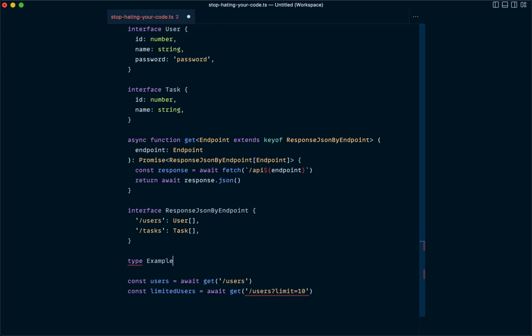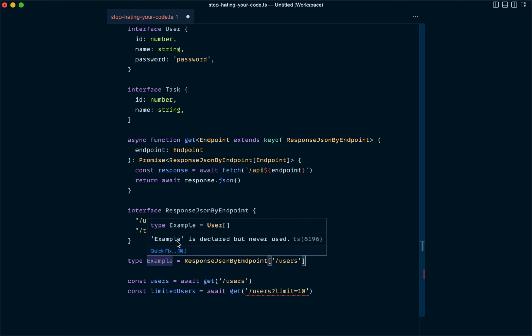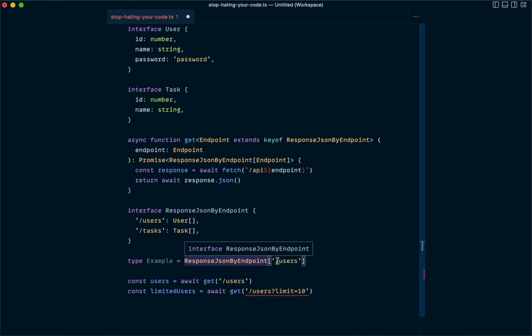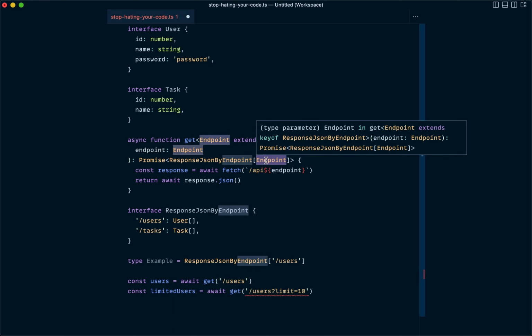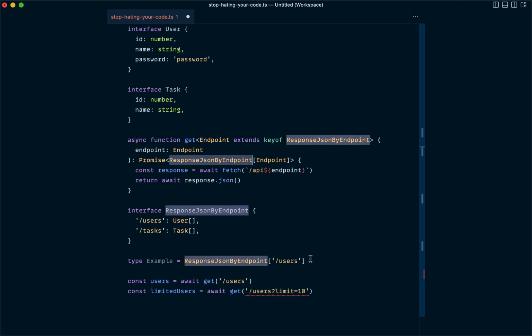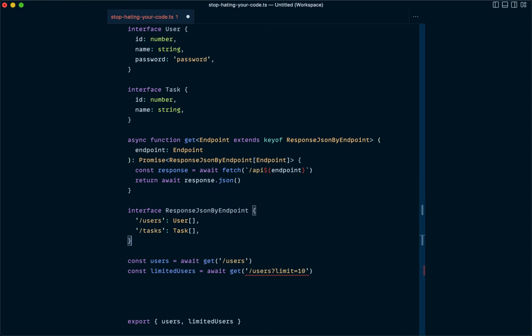So I'll say type Example equals ResponseJSONByEndpoint, and we'll do /users. All this is doing is saying, okay, TypeScript, I want to create this new type, and you can see it's already being set to the user array. So it's saying, go to this interface and look up the value for this key that I'm going to give you. In our function, it's looking up the endpoint, whatever the generic endpoint happens to be. It's going to go to the interface and look up that value, and that is what's going to become our return value.